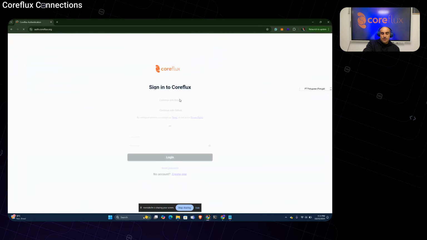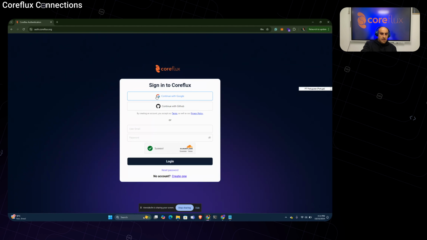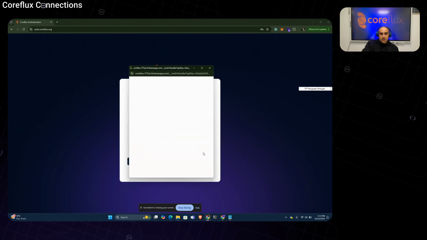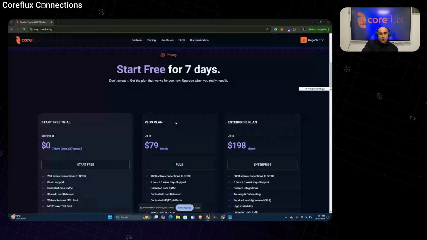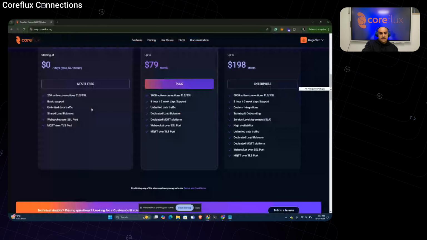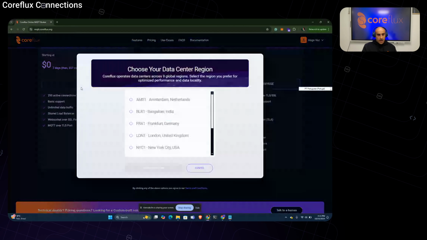I can sign up using Google, GitHub, or an email. Having the account on Google, it's quite easy to connect. So I can start a free trial. It has MQTT over TLS, so it's already prepared.